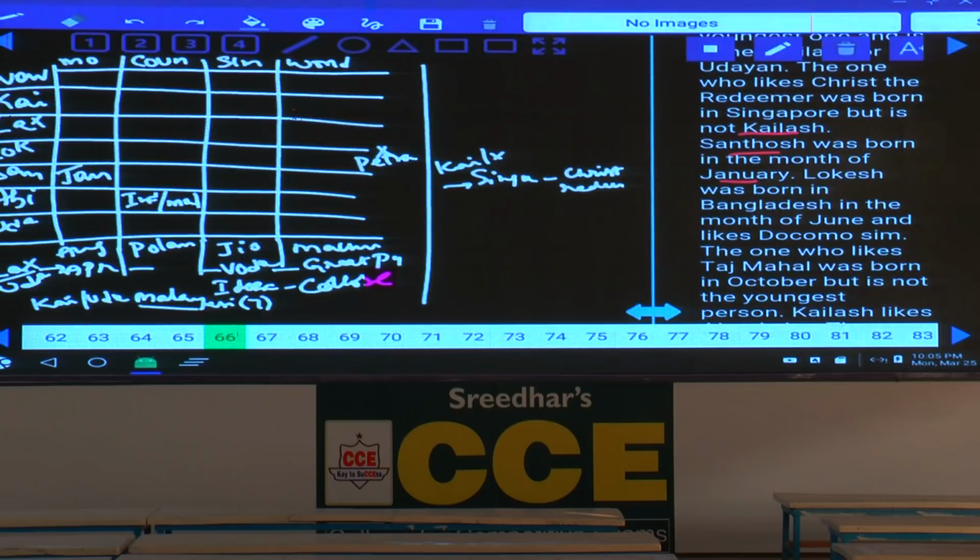Lokesh was born in Bangladesh, and Lokesh was born in the month of June. In June, Lokesh, Bangladesh, and he likes Docomo. This person likes the Docomo SIM.